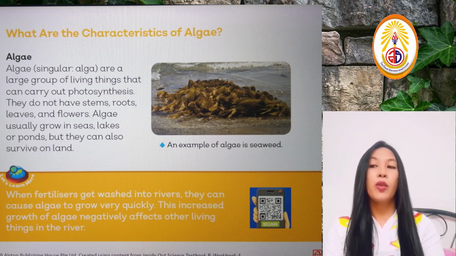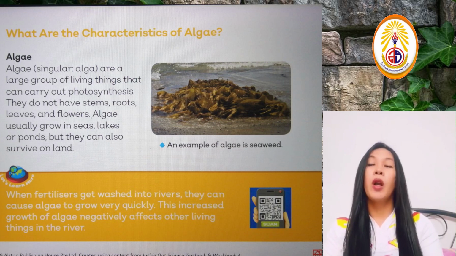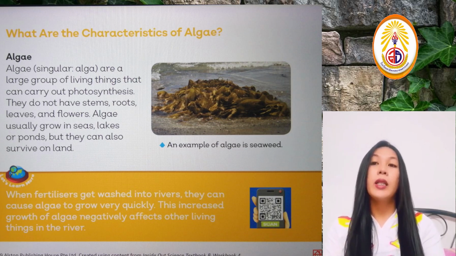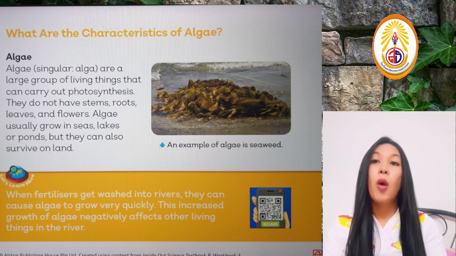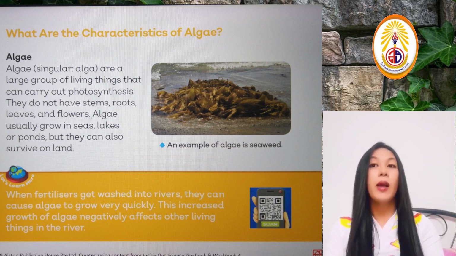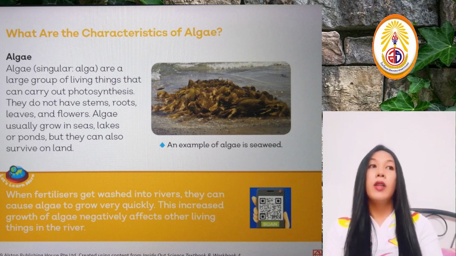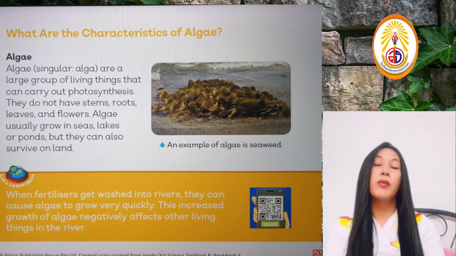This increased growth of algae negatively affects other living things in the river. So sometimes when the fertilizers from our plants are washed out into the river, it can fertilize the algae as well. So they grow a lot, and sometimes it creates a bad effect, not just for the river and the drainage, but also for other living things.